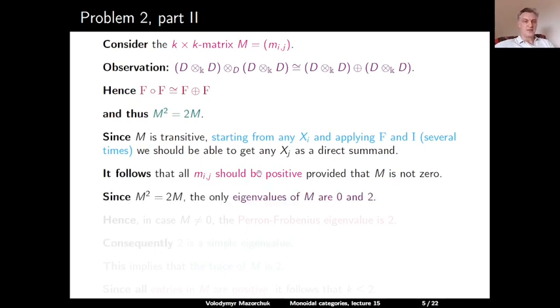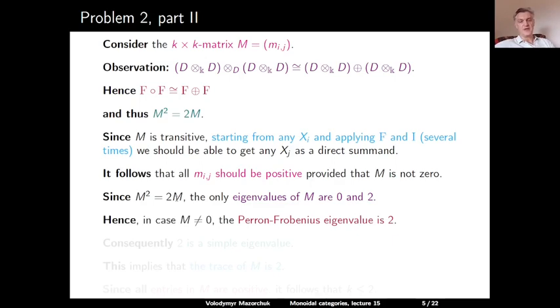Okay, so in this case, we can use that m squared is equal to 2m, which means that m is a root of the polynomial x squared minus 2x, and the only roots of this polynomial are 0 and 2. So the matrix M has at most 2 eigenvalues, and these are 0 and 2. So these are the only possible eigenvalues for M.